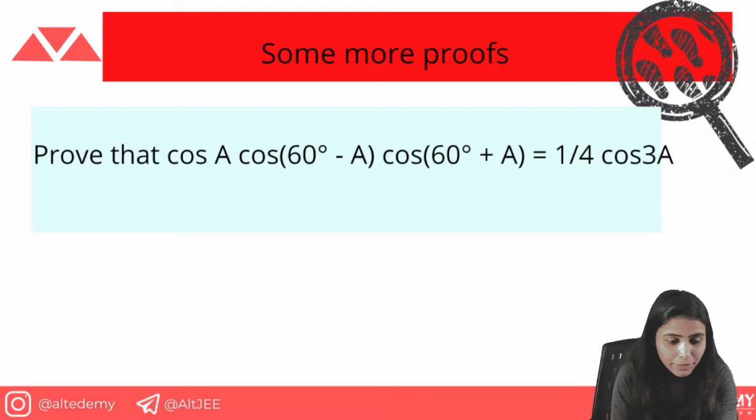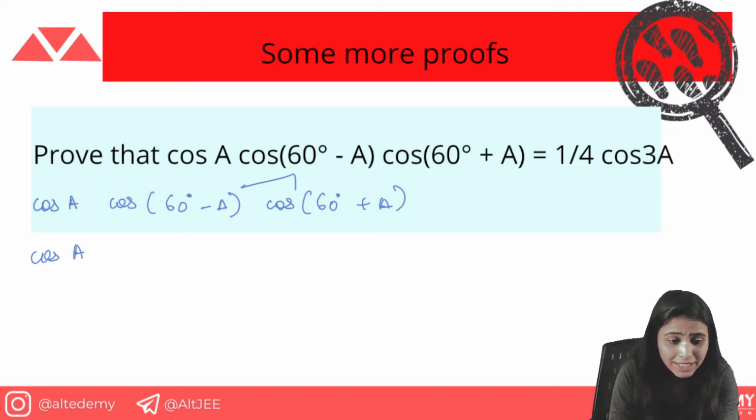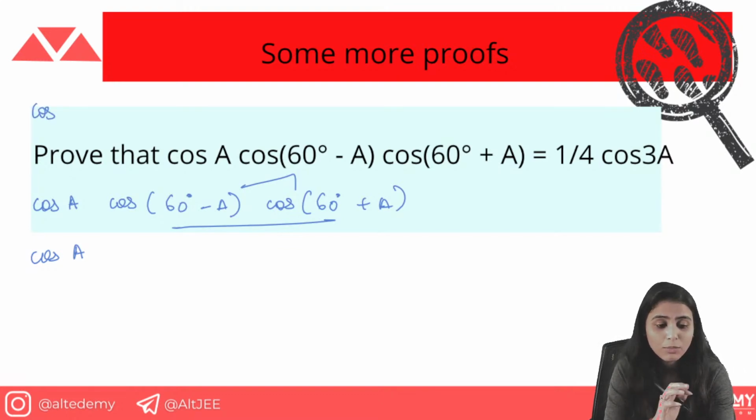So tell me what is going to happen here. cos A cos(60° − A) cos(60° + A). These two terms are going to vanish, so what we have here is cos A. How this will be typed, let me write the formula. Whoever is not able to understand, this formula is for you all. You will refer to this formula for understanding the second step.